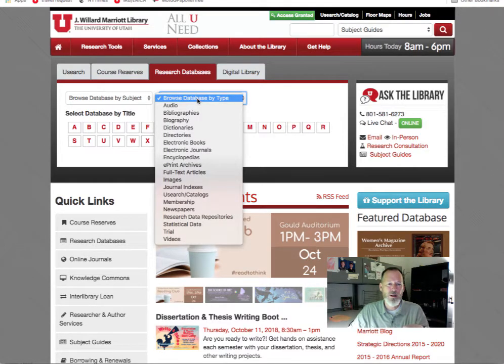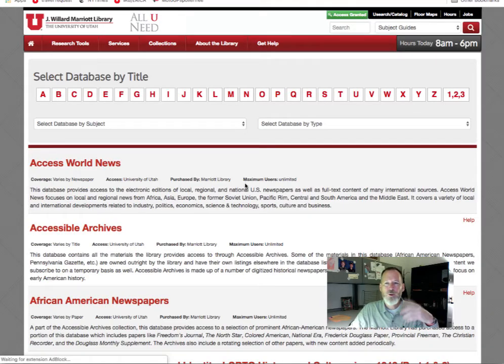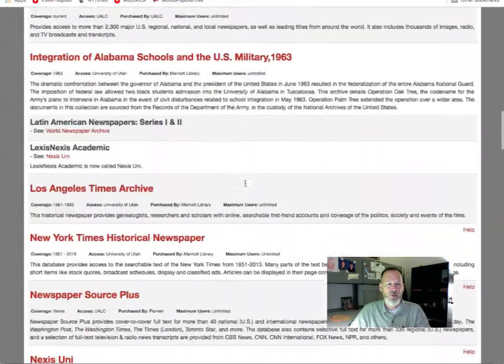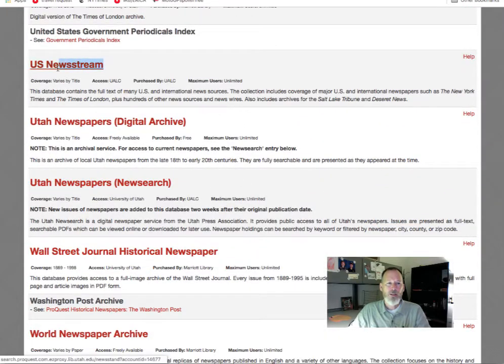So if you go into databases by type and go down to newspapers, this again, you have to come into the library to see this. The first one that I'm going to show you, way down at the bottom of the list, is called US Newsstream. This is most of the US newspapers. It's mostly English. There's some Spanish-speaking, though. And this goes back, unfortunately, to the mid-90s.